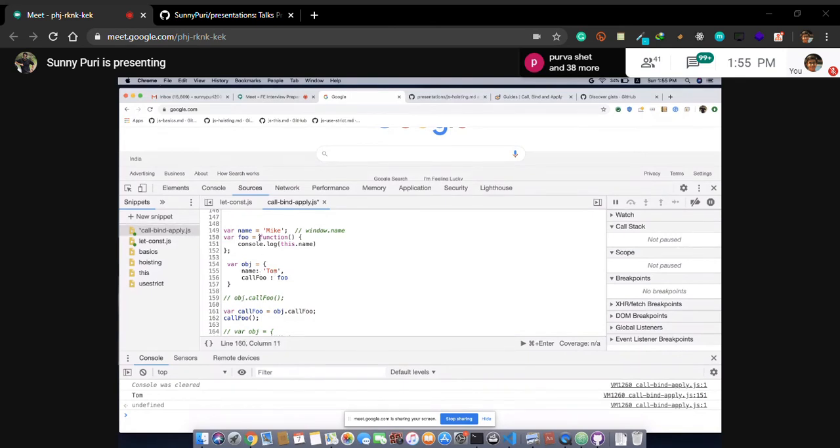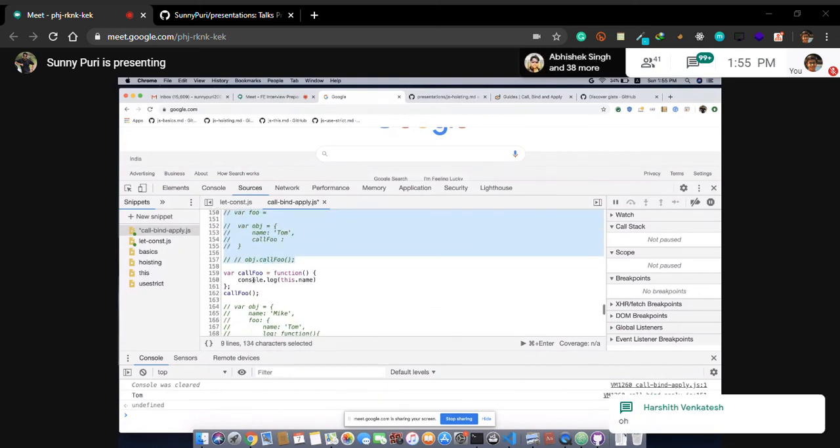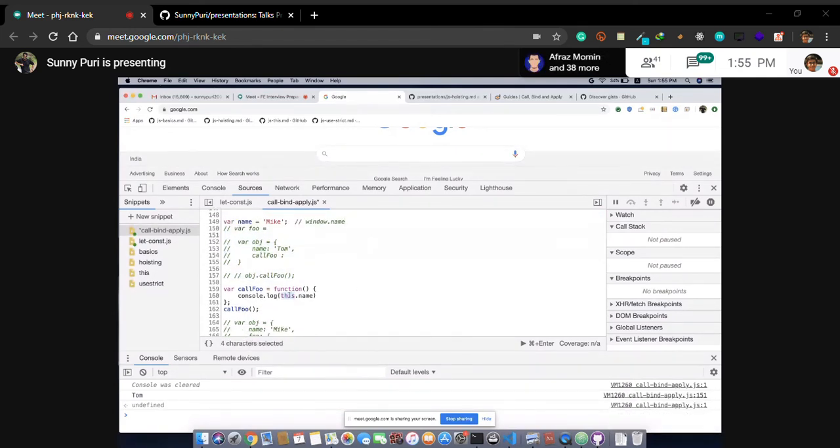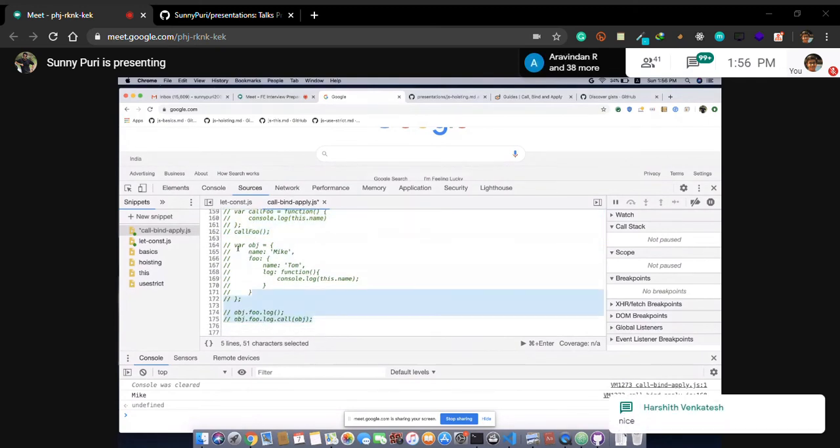So what will happen? This function, first it will move here, then it will move basically here. So basically it is pointing to a window. This call function is called by window dot, sorry, you cannot call like this. It is basically having a context of window. So it is window.name. Clear? Okay. Let's move to the next quiz.